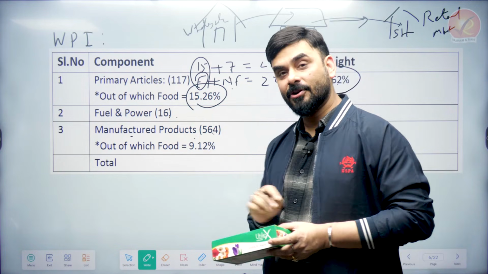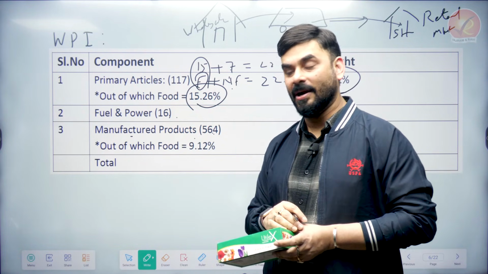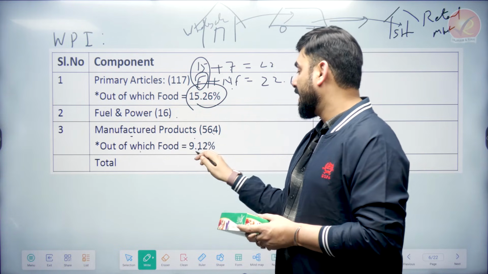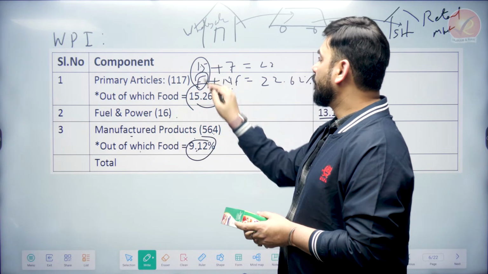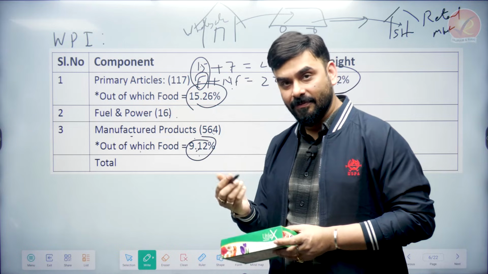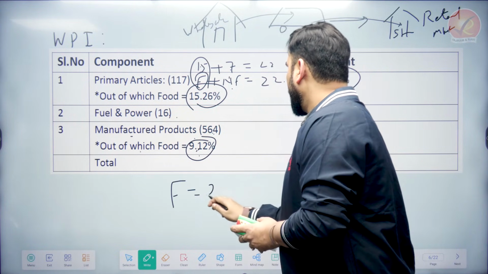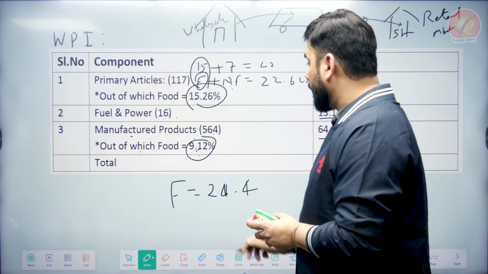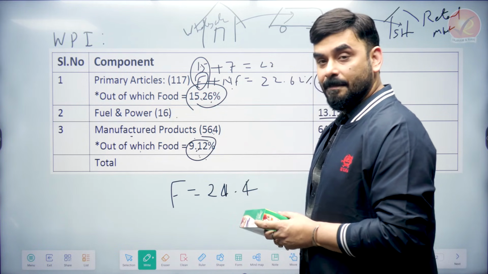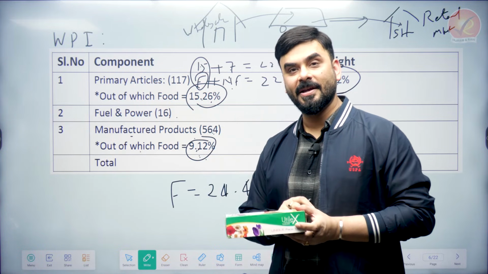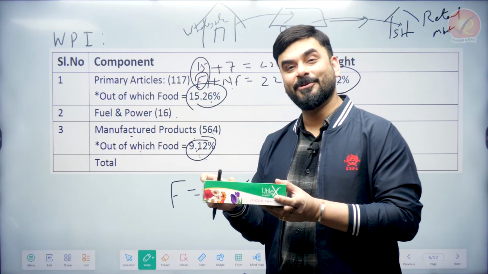In manufactured products also, some are food items, some are non-food items. So, how many are food items, which means ice cream, chocolate, etc.? 9%. So, if you add 15 plus 9, what is this? Roughly 24.4. So, what is the importance given to food? 24.4. How do you get that? 15 plus 9. Right, roughly 24.4%. So, in this basket of WPI, the importance given to food is 24.4%.